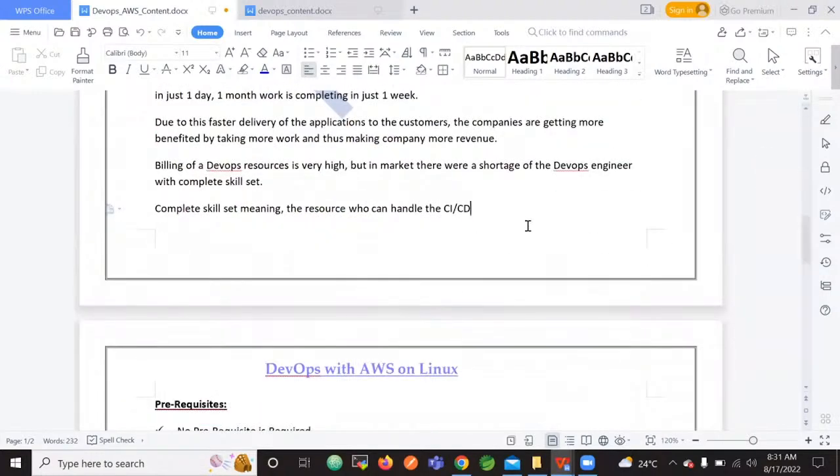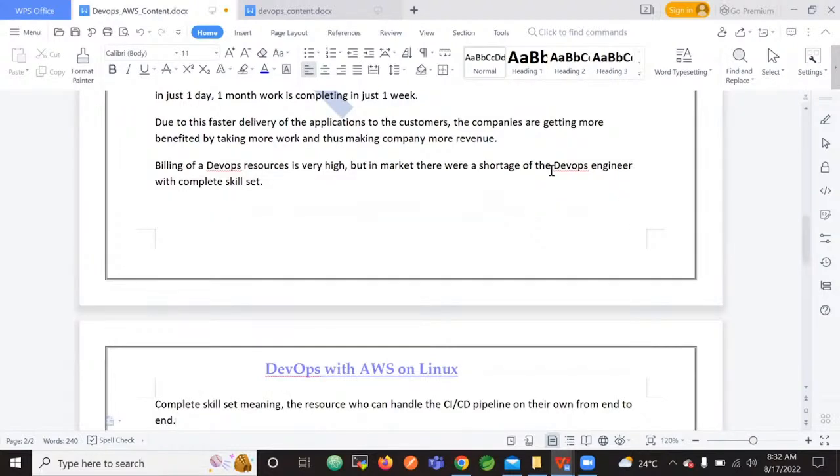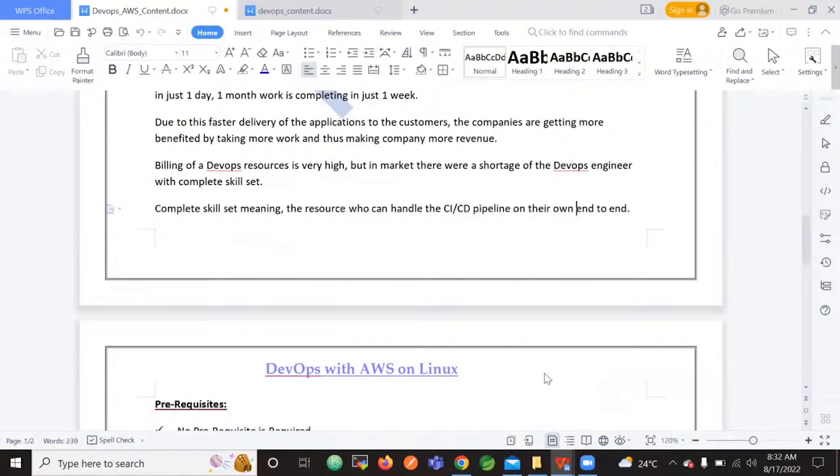Complete skill set means the resource who can handle the CI/CD pipeline on their own, from end to end. So that is the reason the opportunities are still more.